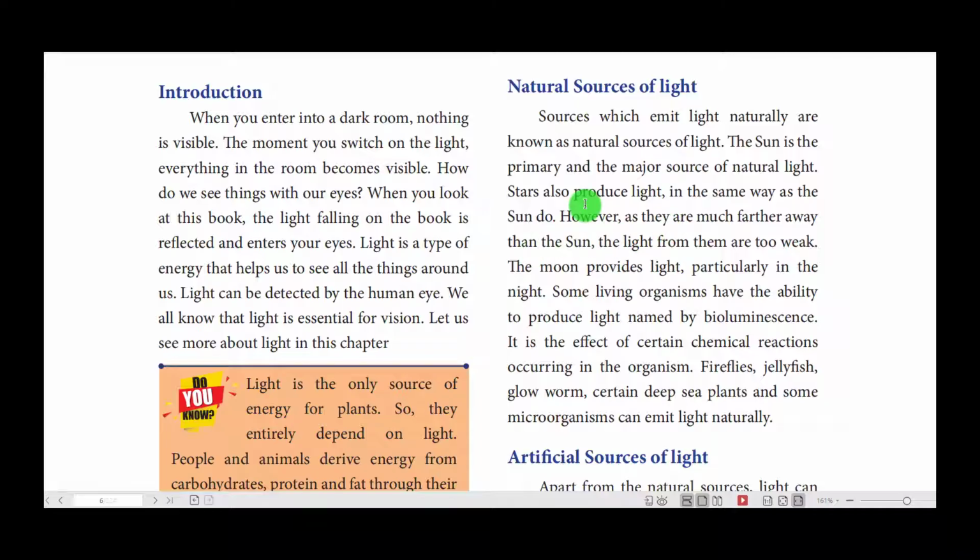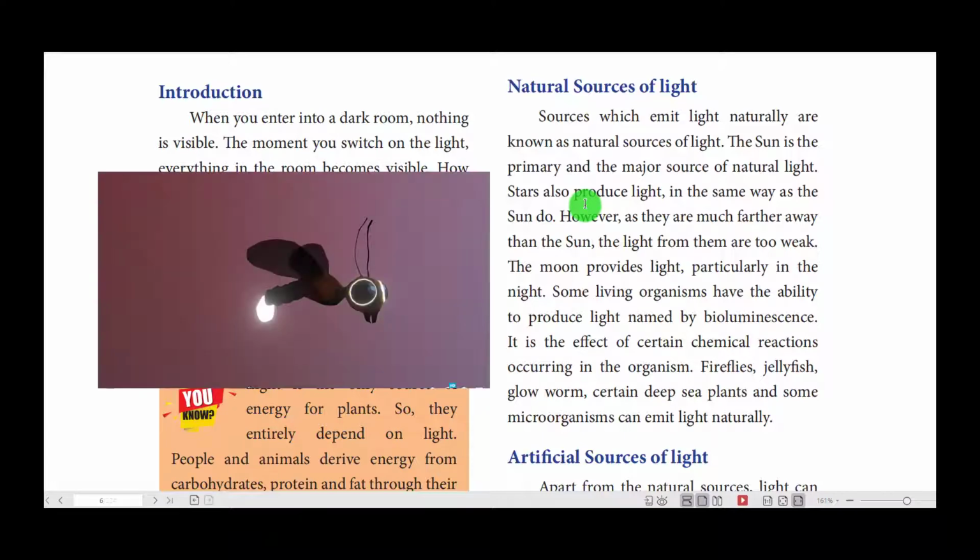The sun is an important star, but we can see many stars in the sky, and these stars are far away from us. So we can't sense the heat and light produced by those stars because they are far away from us. And also the sun is the nearest star, so we can sense the heat and light produced by the sun.